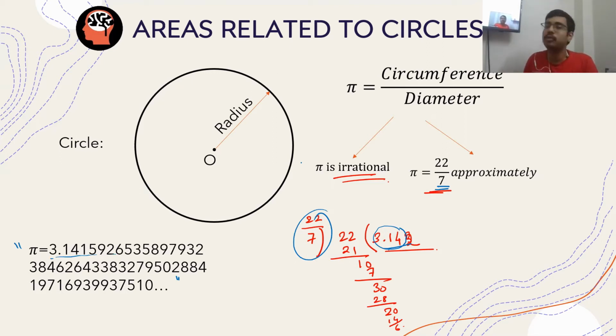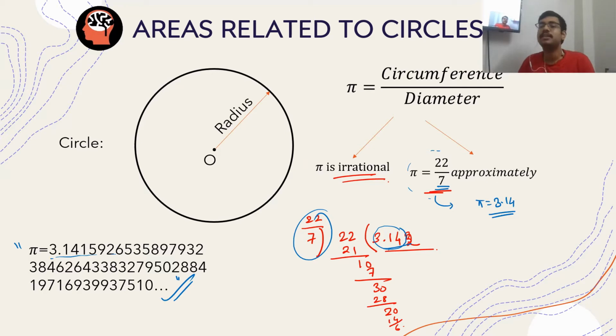For our calculation purposes, because we are not able to use the full value anyway, and it would not give us anything fruitful. Suppose we have a length of 3 meters and at another time we get 2.99 meters. What is the point? Anyway, we'll have that kind of difference. It does not matter much. So we'll be using pi equal to 22 by 7 or pi equal to 3.14. These approximations we shall use for our calculations only.